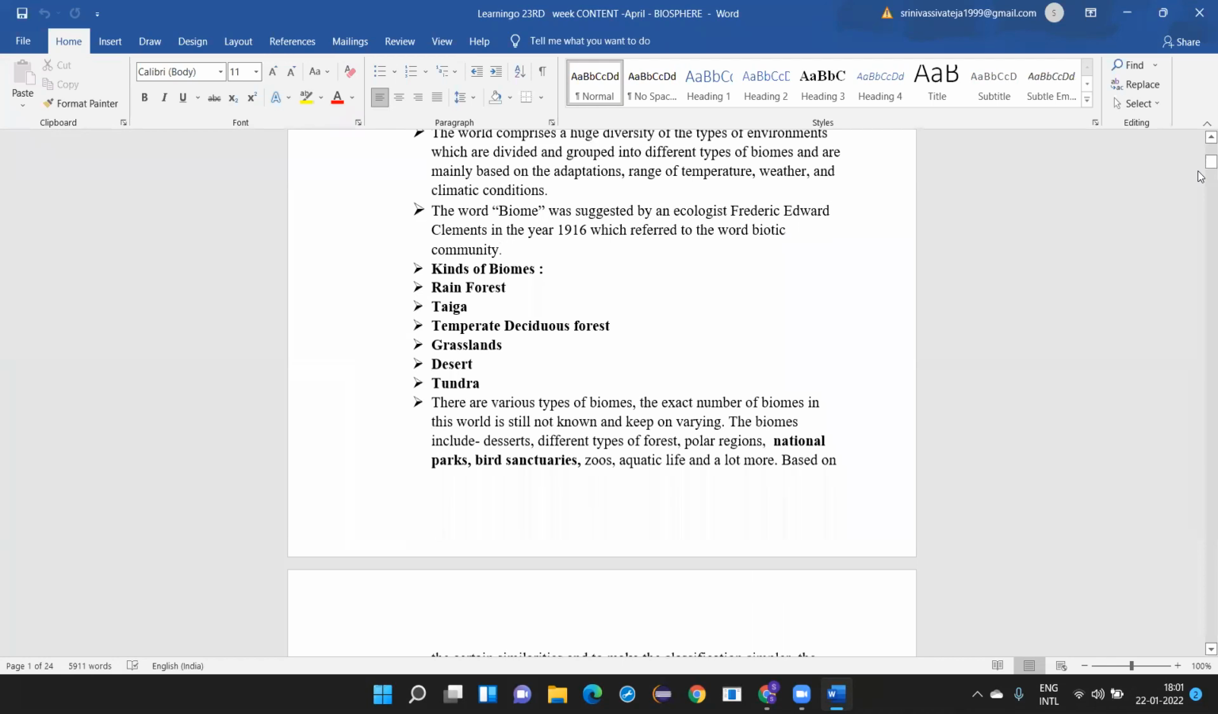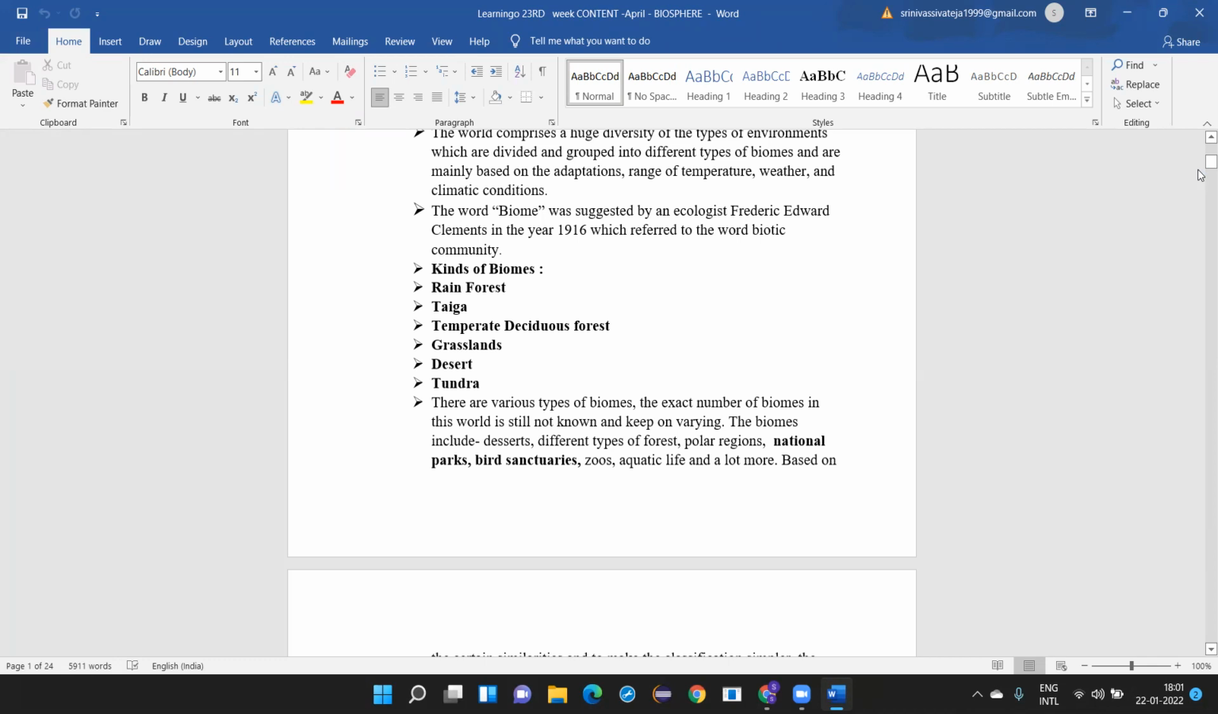Next, the world comprises a huge diversity of types of environments, which are divided and grouped into different types of biomes, mainly based on adaptations, range of temperature, weather, and climatic conditions. So the entire world consists of different types of environments. And how are these environments divided? Like we have learned in climatology, because of our latitudes and longitudes as well as the different hemispheres we live in, we have different types of temperatures, weather, and climatic conditions.